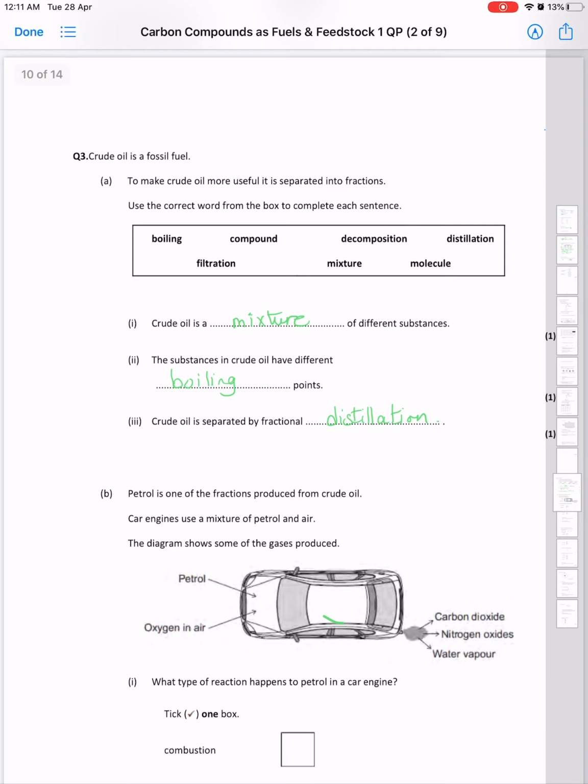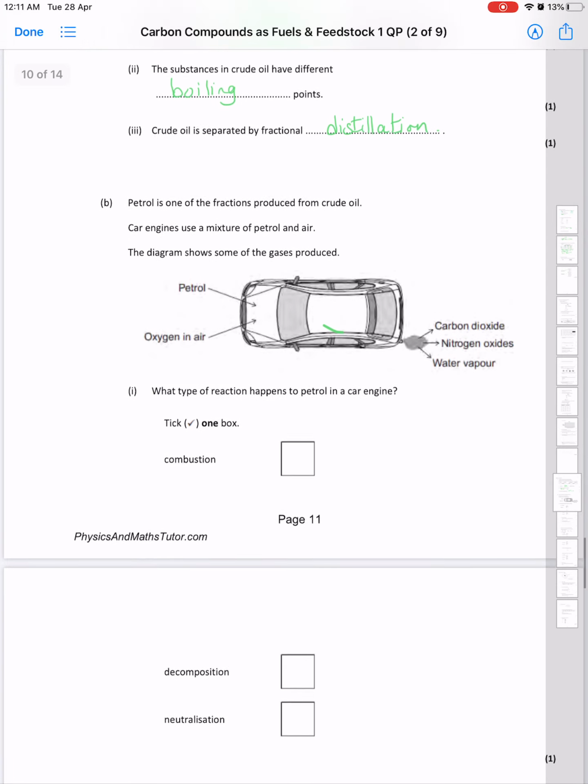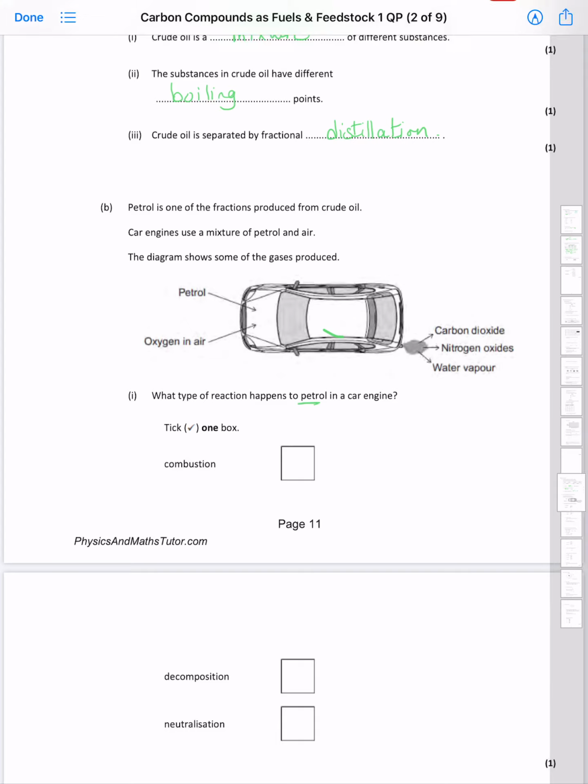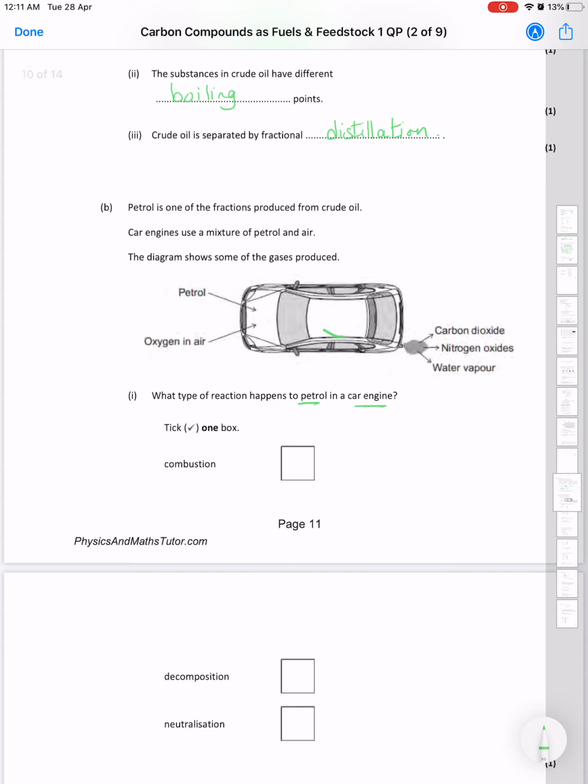Okay, now for this question, petrol is one of the fractions produced from crude oil. Car engines use a mixture of petrol and air. The diagram shows some of the gases produced. What type of reaction happens to the petrol in the car engine? Obviously, the reaction is burning with oxygen, which is the combustion. It's not decomposition, and it's not neutralization. Okay.